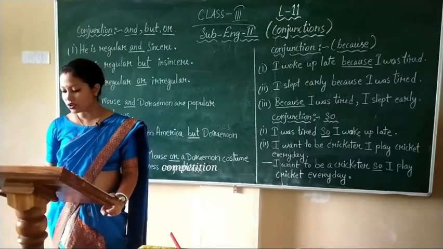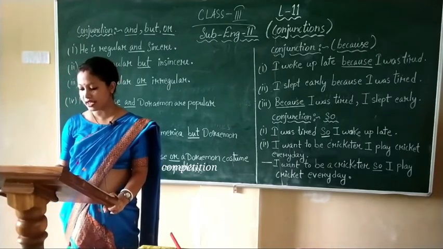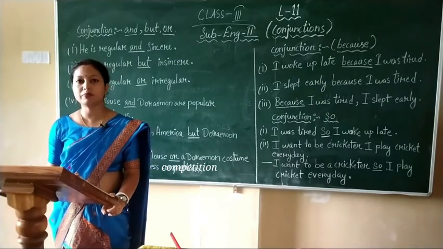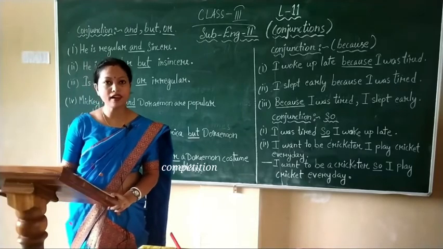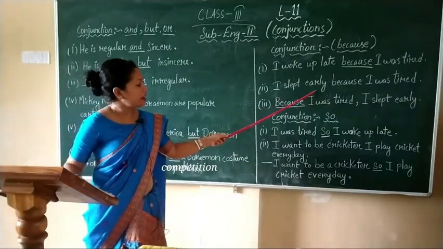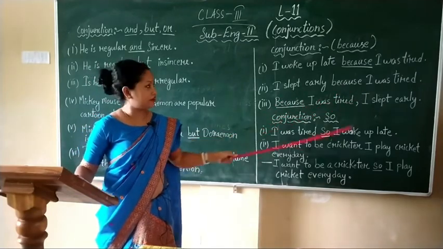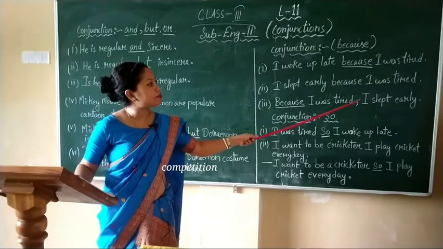Sometimes we use a comma to separate the two parts when the part of the sentence that starts with because comes first. For example, you see, I slept early because I was tired. Because I was tired, I slept early.